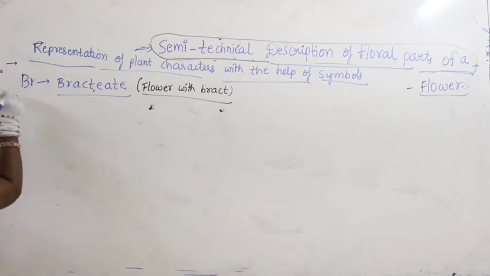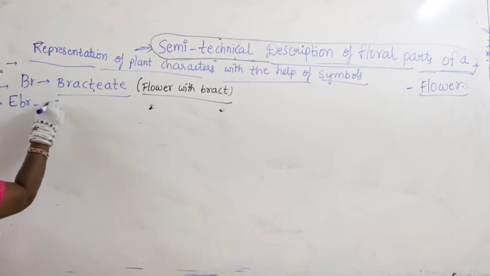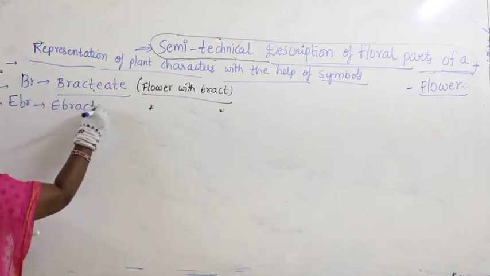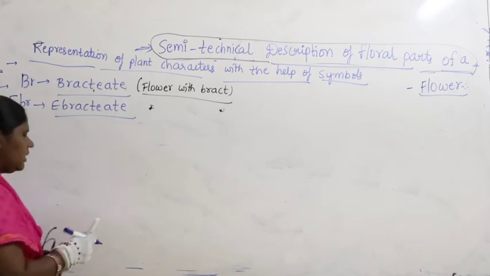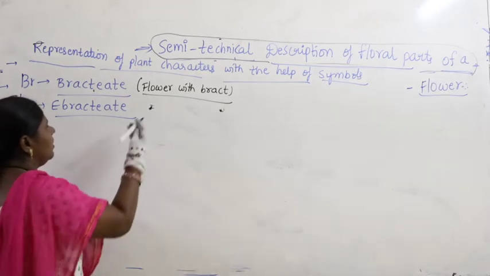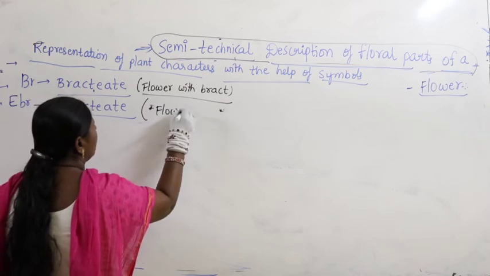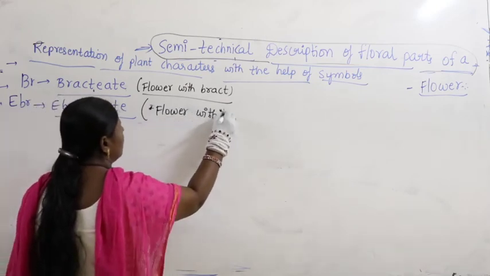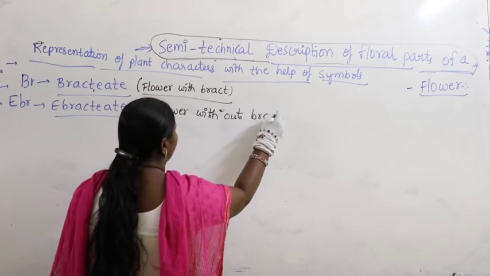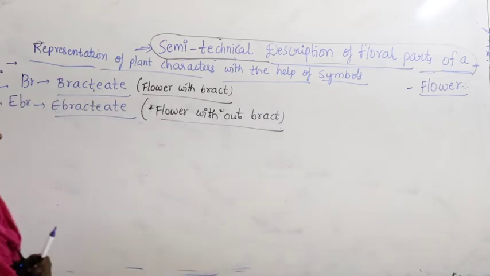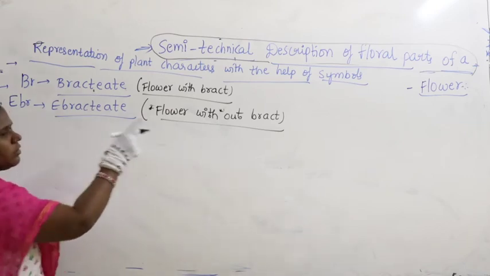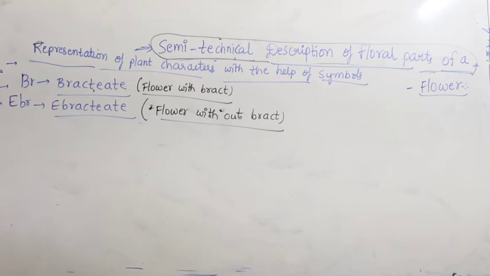Suppose if we write the symbol EBR, then we can make it as ebracteate, meaning the flower without bract. That means there are no bracts. Bracts are absent. When bracts are absent, simply I can write the symbol called ebracteate. Ebracteate means flower without bracts. Now let us continue.